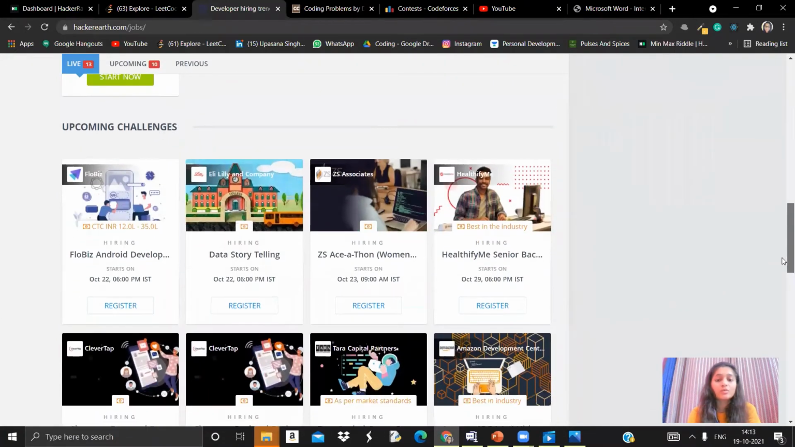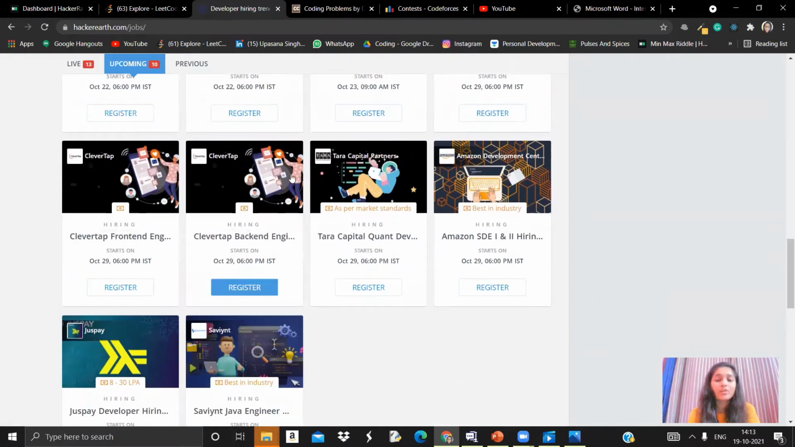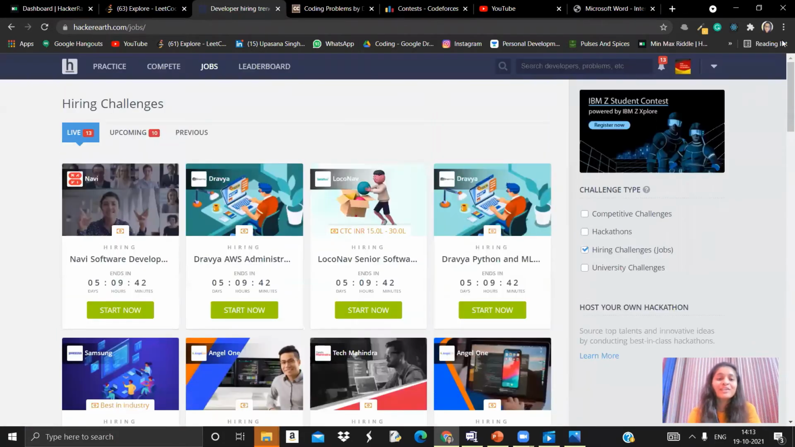Also, if you want to prepare beforehand, then you can see the upcoming challenges, and you can practice and prepare accordingly. You can see Amazon also here, so you can get an idea of how good the companies are. So this was about the HackerEarth platform, and now let's move on to our next platform.